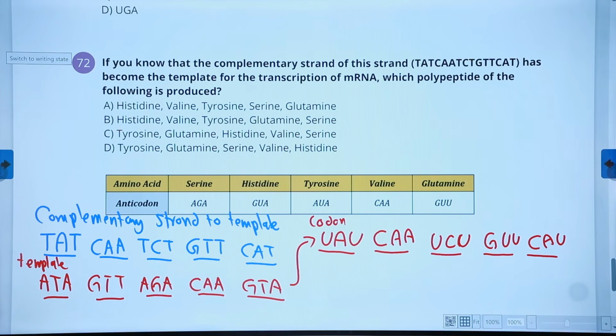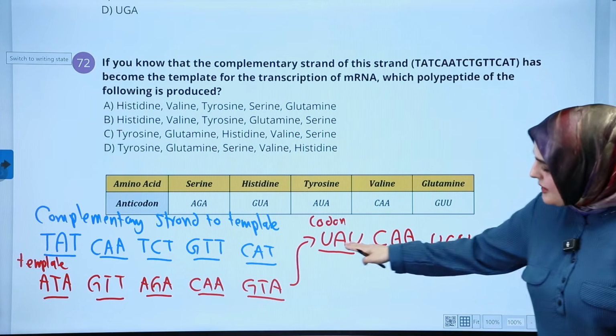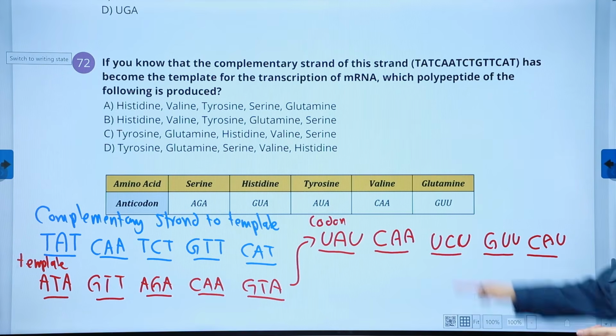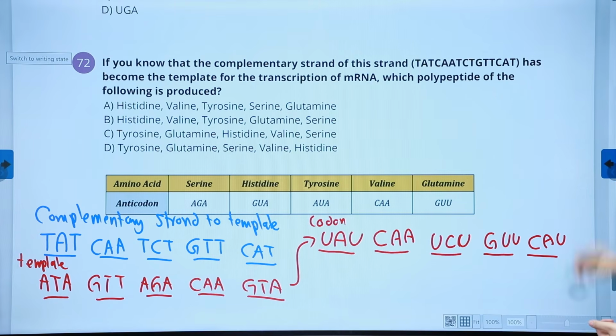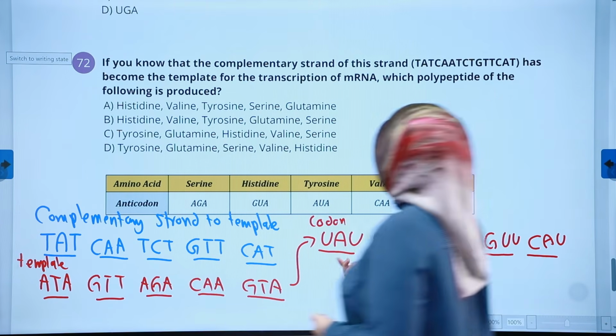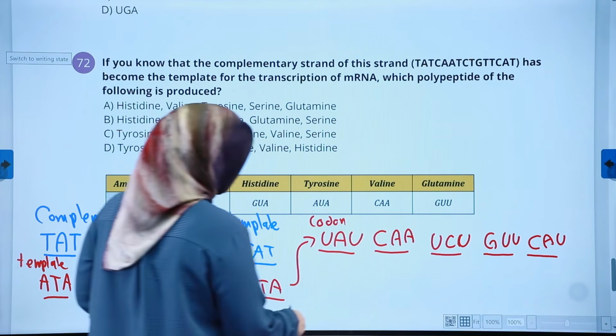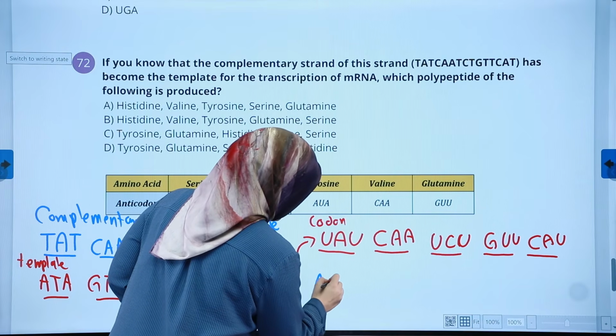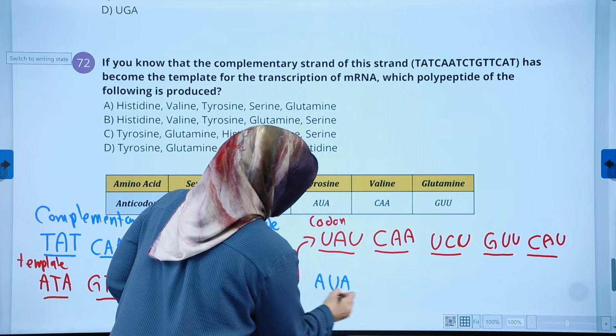Then, because the template sometimes stops here, here the table asks us for the anticodon. We have to change this to the anticodon before we start anything else. Let's change this to blue again, and we're going to flip it again. We're still using U. UAU becomes AUA. Good.